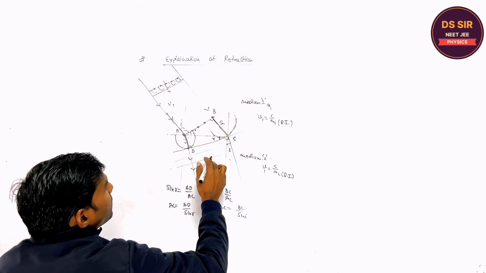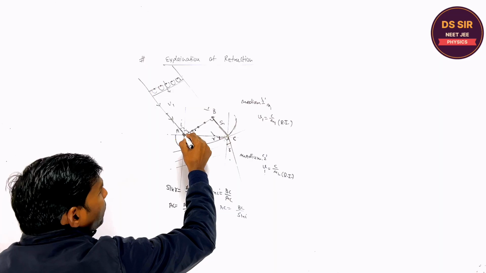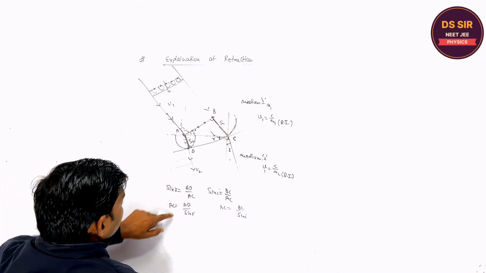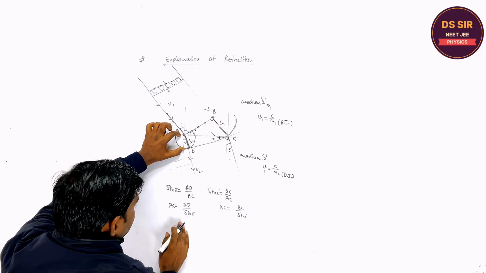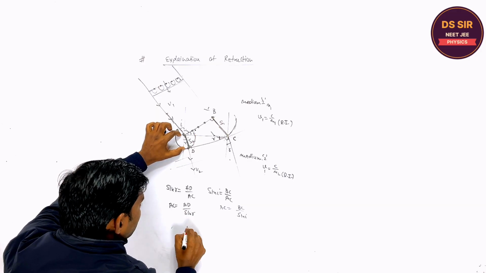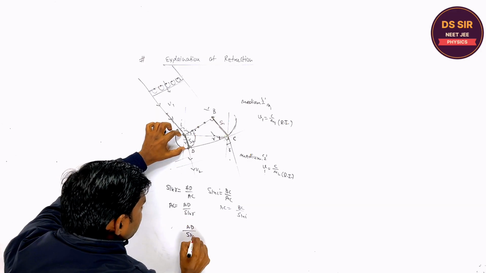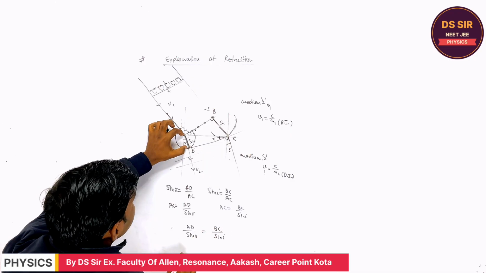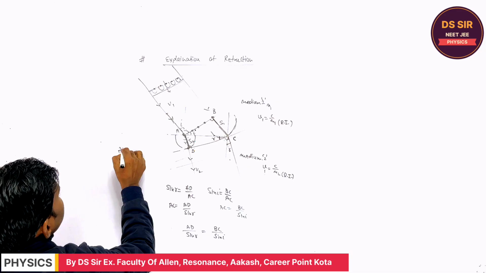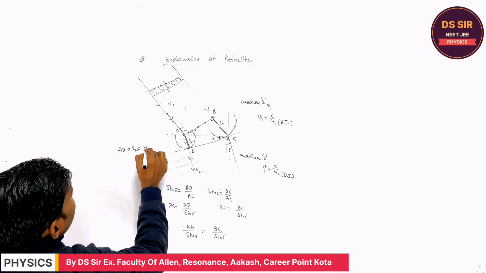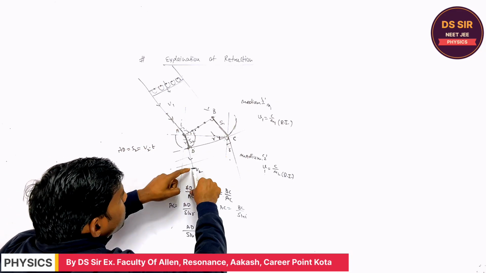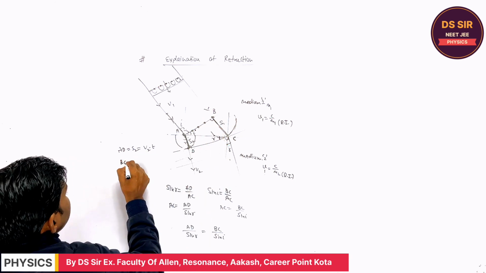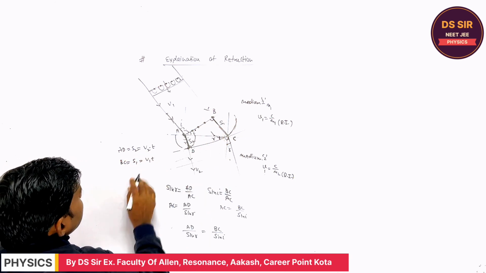Suppose this is S1, and this wavefront travels the distance in medium 2. Suppose this is S2, right? So AC and AC both are equal. So AD upon sin R must be equal to BC upon sin I. What is AD? AD is the distance S2, equal to V2 into t, V2 the speed. And what is S1? BC is nothing but S1, equal to V1t.